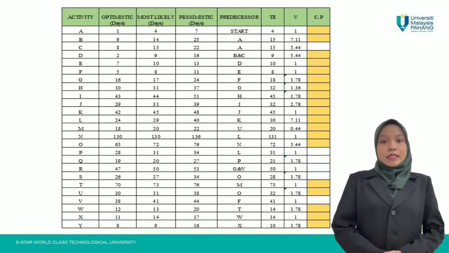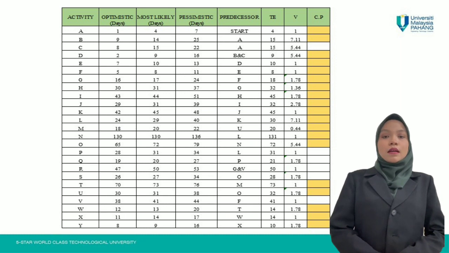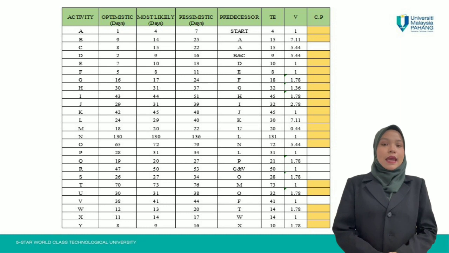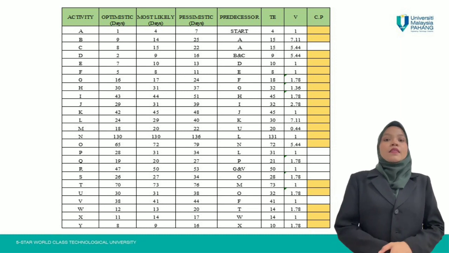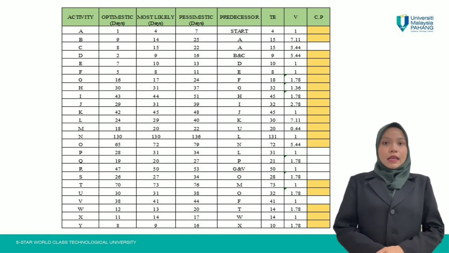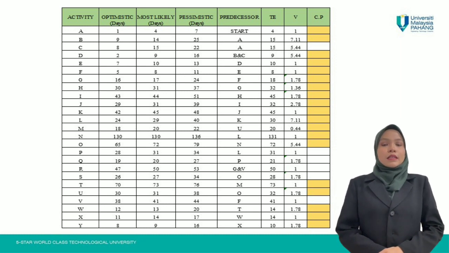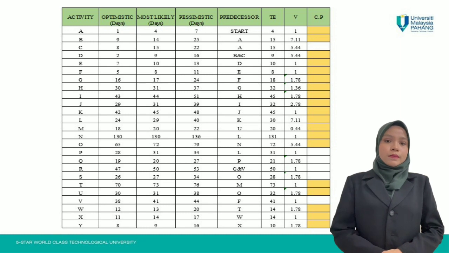This is the table that we need to construct for the PERT analysis, and we have to calculate the time expected and variance using formula. The formula for time expected is A plus 4m plus B divided by 6, while for the variance, B minus A divided by 6 to the power of 2.